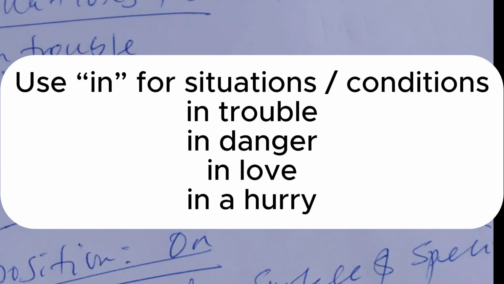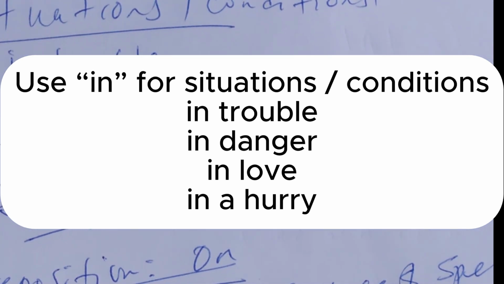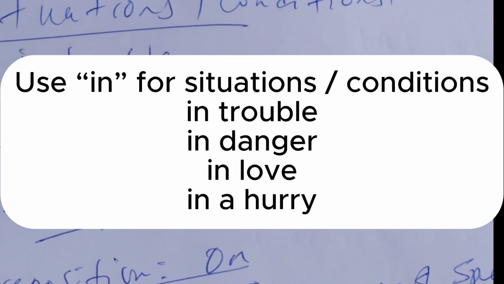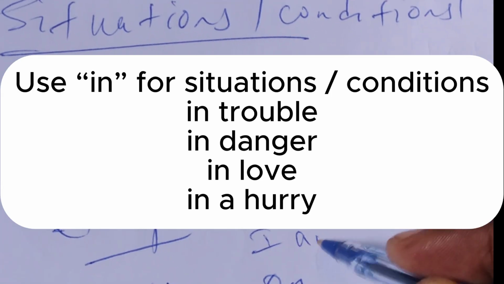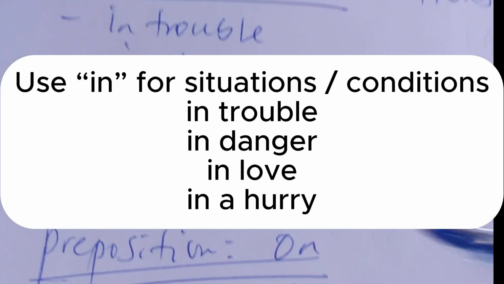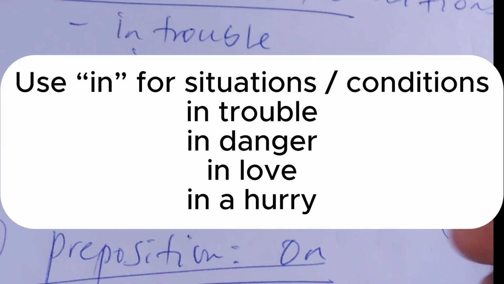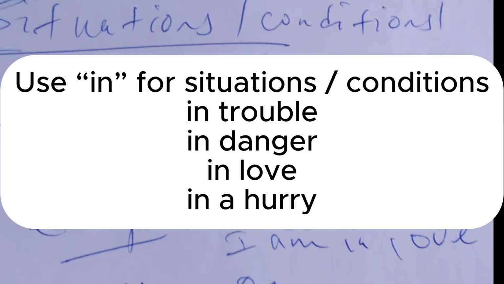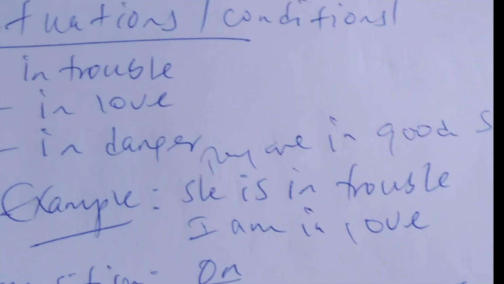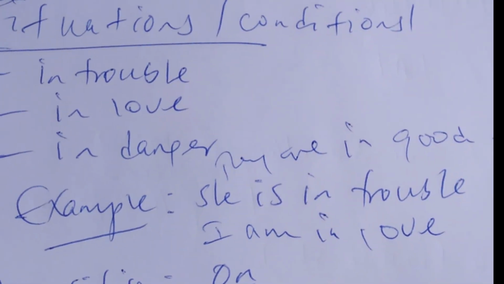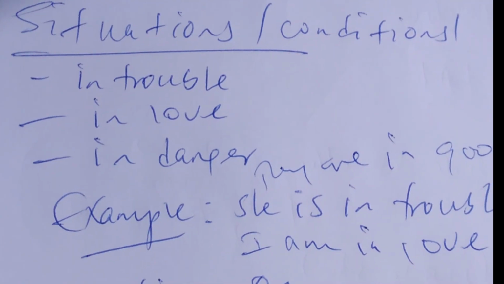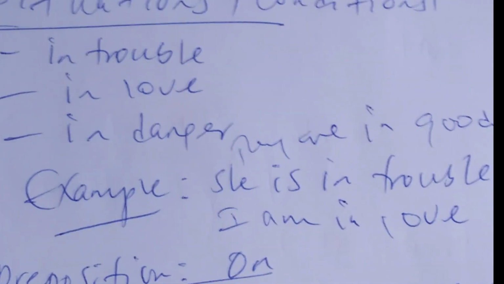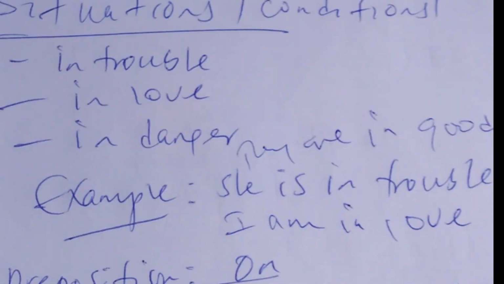Number three, we use "in" for situations or conditions. For example, I'm not in a good situation. Same as I'm in trouble, I'm in love, I'm in danger. They are in a good situation. When we have to express situations, conditions, circumstances or scenarios, we use "in": in trouble, in love, in danger. We can understand easily the use of "in".